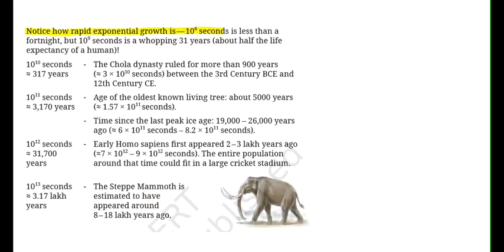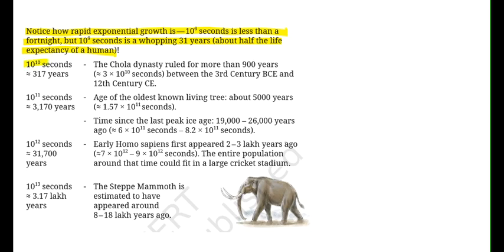10 to the power of 6 seconds is less than a fortnight. But 10 to the power of 9 seconds is a whopping 31 years, about half the life expectancy of a woman. तो आपको मैजिक दिख रहा है यहाँ पे एक्सपोनेंशियल ग्रोथ कितना ज़्यादा बिग चेंज लाती है. 10 to the power of 6 seconds is just about 15 days. पर अगर हम 10 to the power 9 seconds की बात करें तो वो 31 years बन गया.